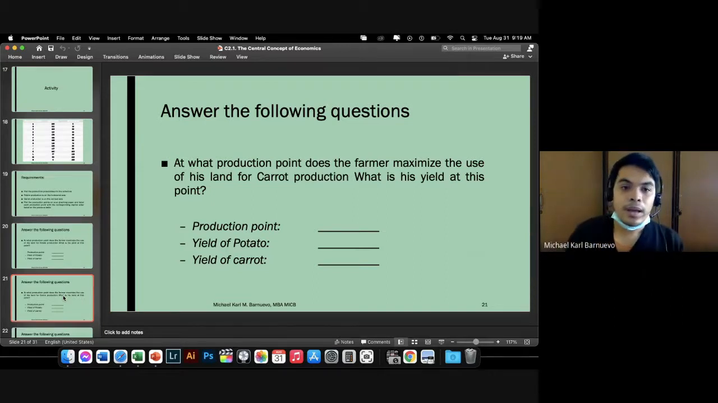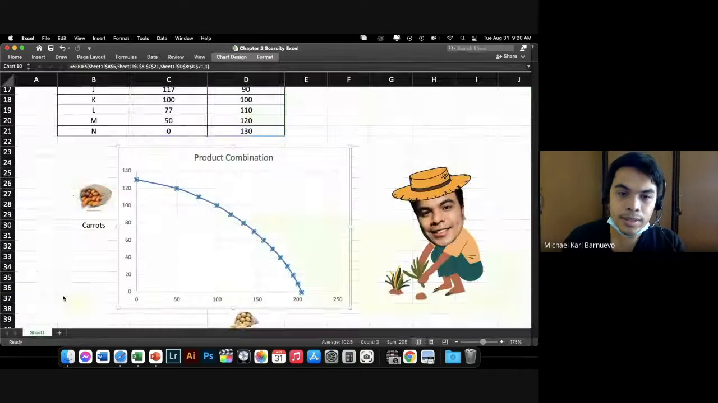At what production point does the farmer maximize the use of his land for carrots? Let's say the demand now is on carrots. The question is, how many sacks of carrots should I produce? Let's go back again.